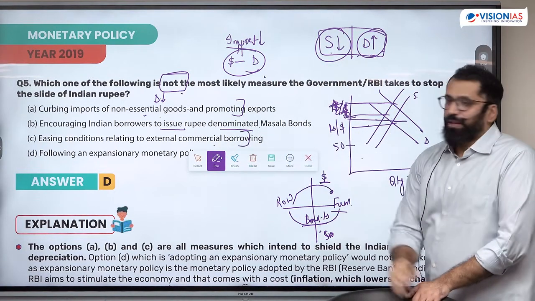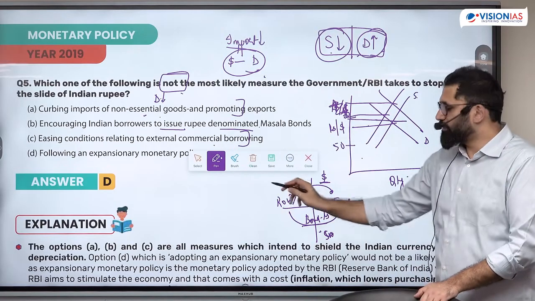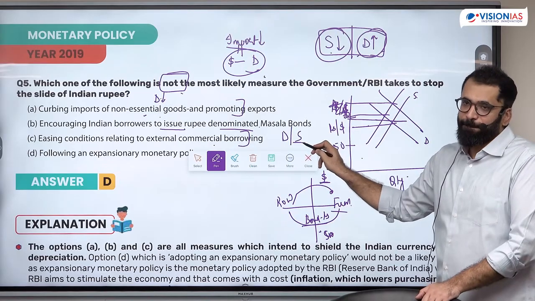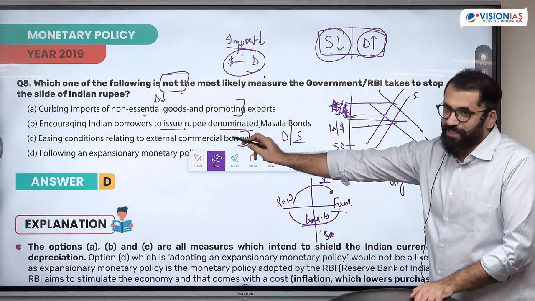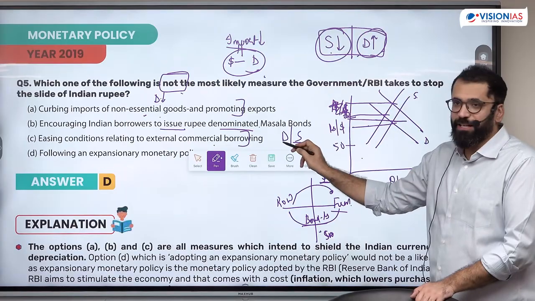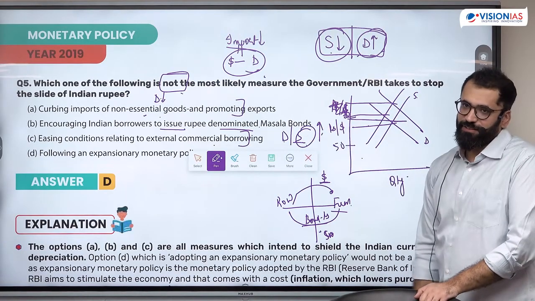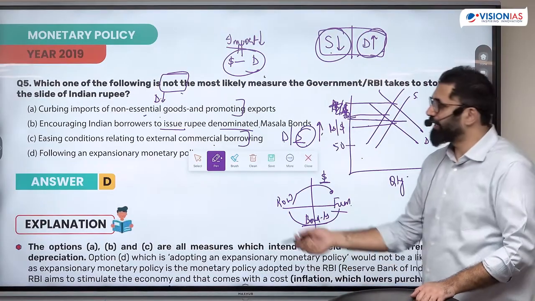Easing conditions of external commercial borrowing. If I ease borrowing from outside, will I have more demand or I will have more supply? If I ease the conditions, it will impact demand or supply? Supply will. This is what I want if I want to control slide.